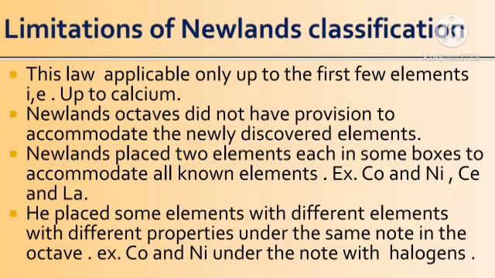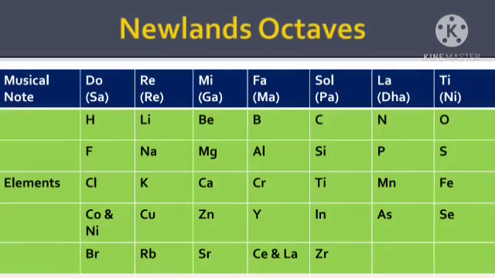He placed some elements with different properties under the same note in the octave. Sometimes elements having different properties were placed together in a single box. For example, cobalt and nickel were placed under the same note as the halogens. Here we see one of the limitations of Newlands' octaves. In the first chart we saw only the octaves, but now we see one of the limitations: elements are placed together under a single note in the chart.